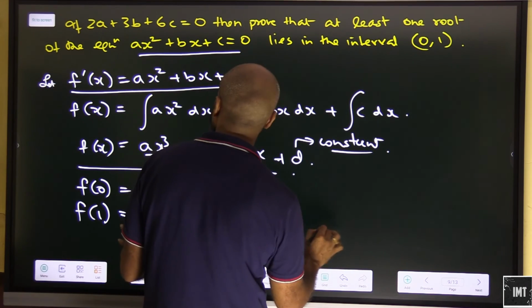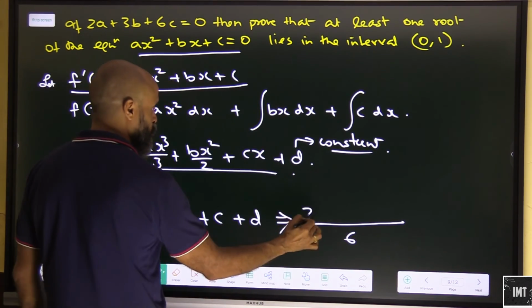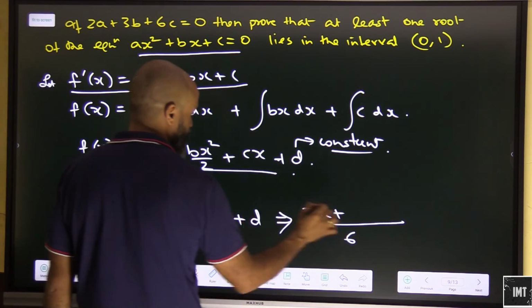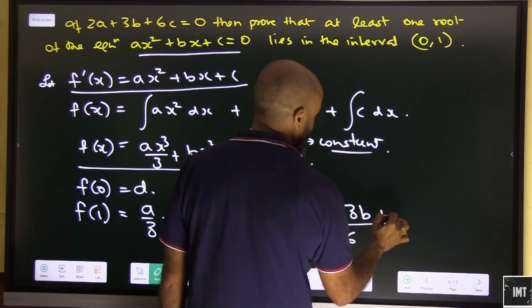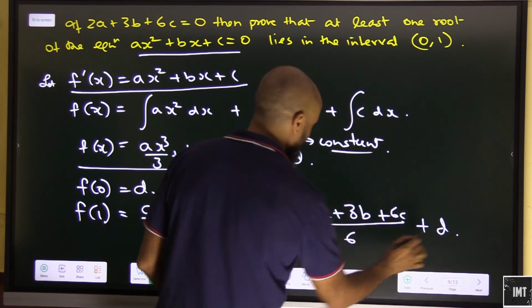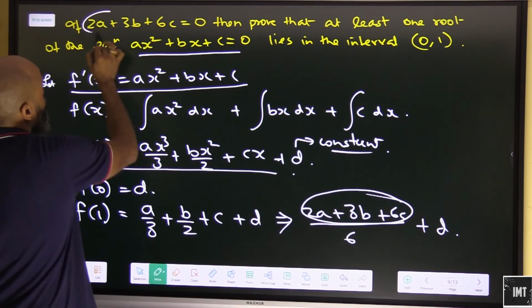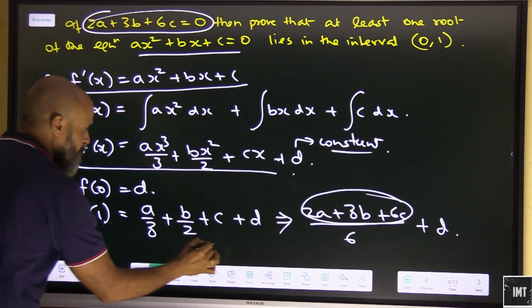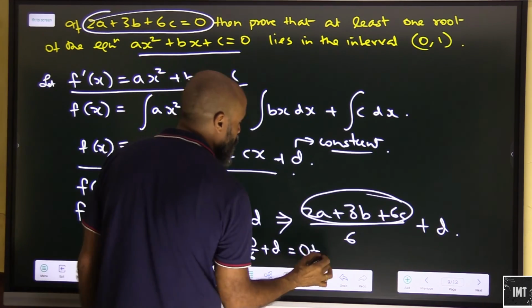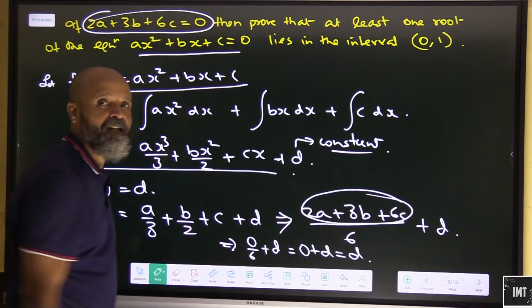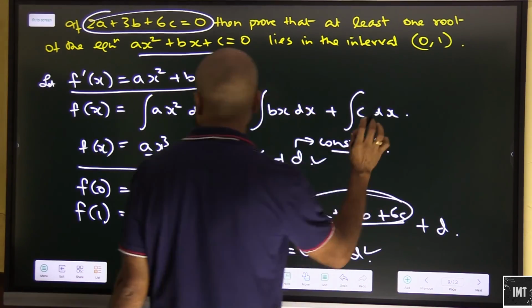This will become, let's say 6, 3 into 2, 2a plus 3b plus 6c over 6, and we have kept d alone. Look at this, 2a plus 3b plus 6c, this is equal to 0. This will be 0 by 6 plus d, that will be 0 plus d, that will be equal to d. Okay, so we have here this as d and this as d as well.